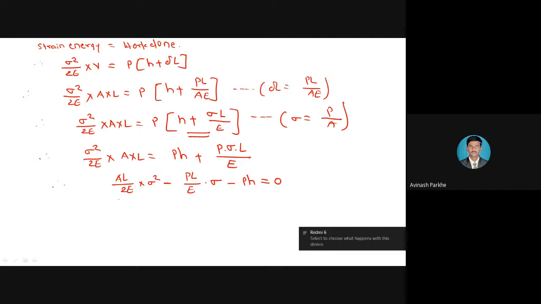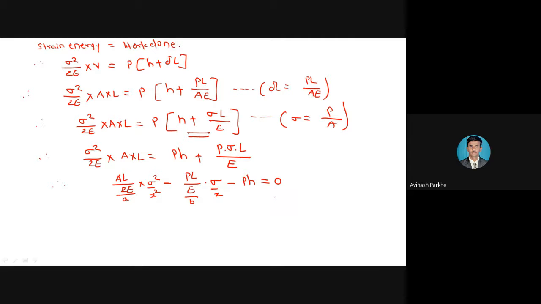And in that, this particular sigma square means your x square. This sigma means your only x. And this AL upon 2E means your A value means AX square. This PL upon AE means your B value.